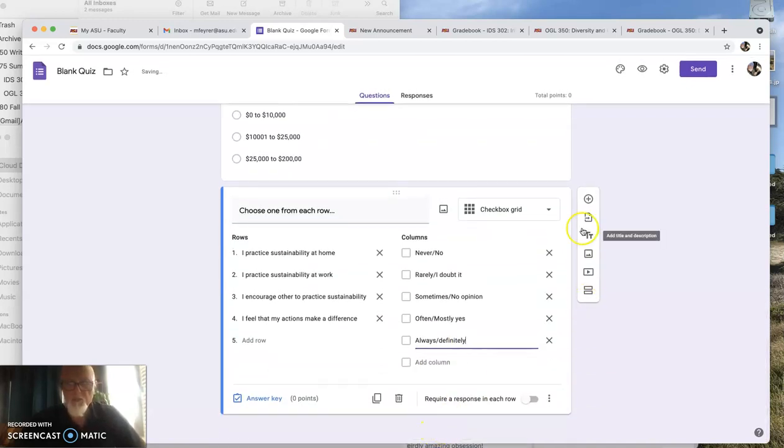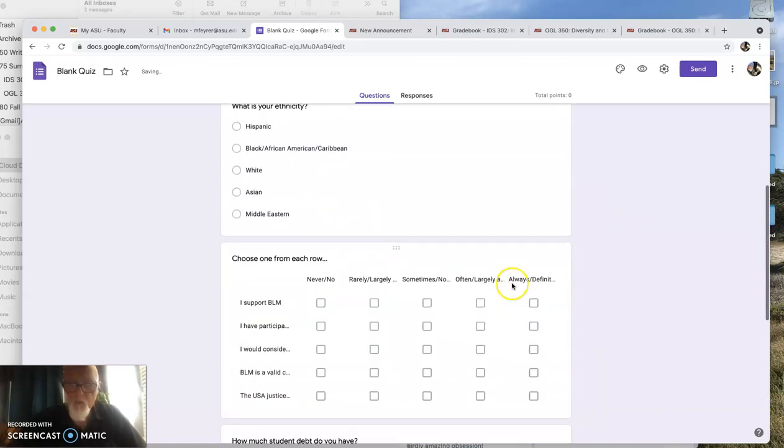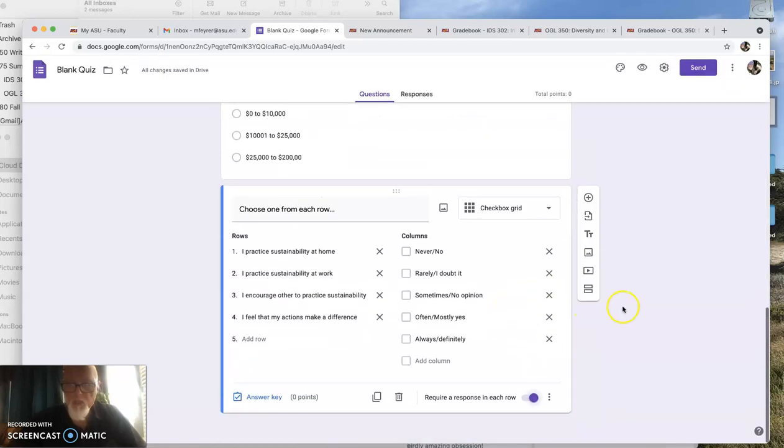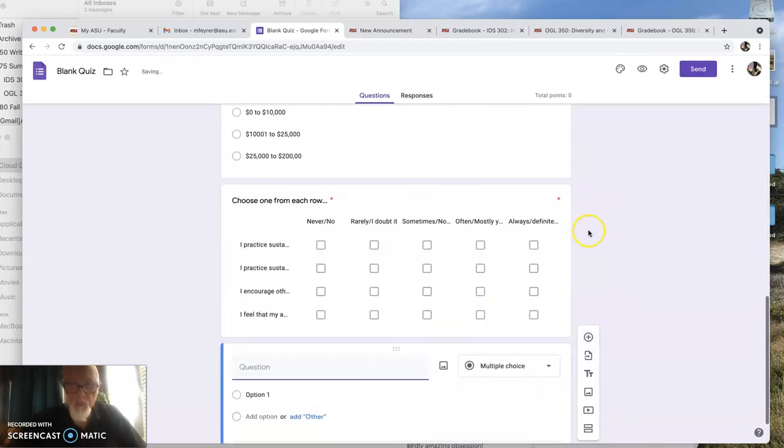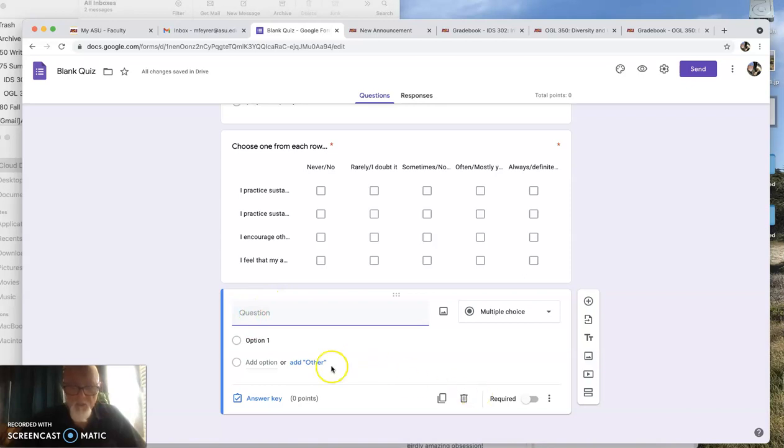I'm running out of time. So now I got to get rid of that option 1 that keeps popping up. But anyways, let's do this. See, there's this tab about requiring. A lot of people require that, and it's up to you. I think it's okay. Okay, let's do plus. Now we got to get rid of this question. We don't want this question.